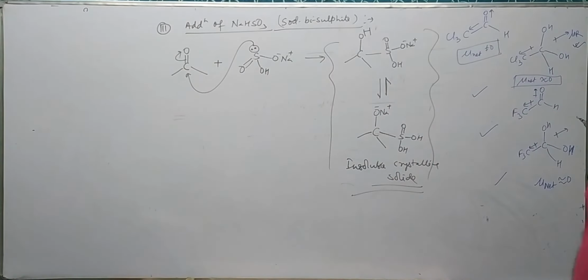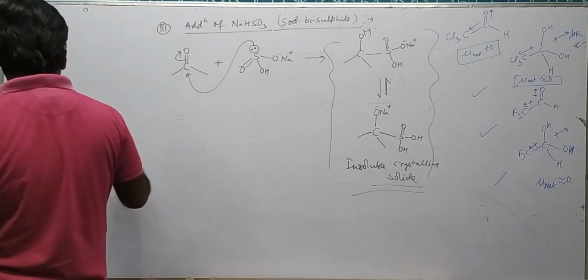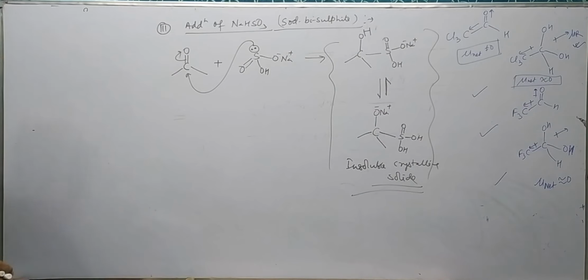Only dimethyl ketone gives this addition product. Other ketones will not undergo addition of bisulfite because of steric repulsion.